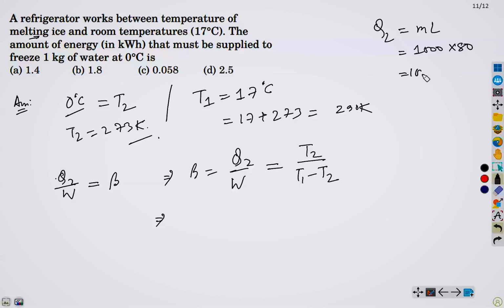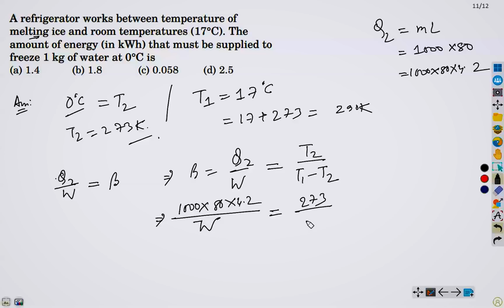Therefore 80 times 4.2. So substituting the value, 1000 times 80 times 4.2 upon W, this equals